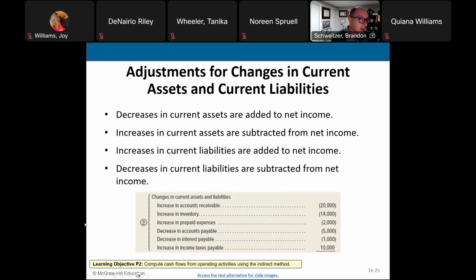The second step in the indirect method, of course, is to go through the increases and decreases to our current assets and current liabilities. And we also subtract all that from net income.